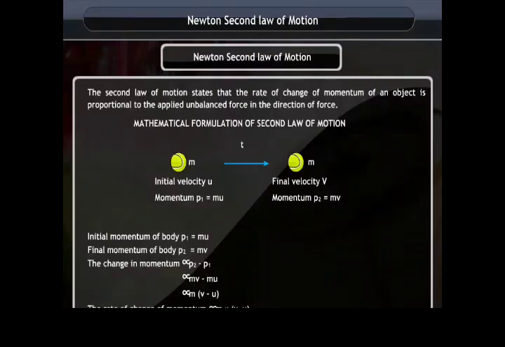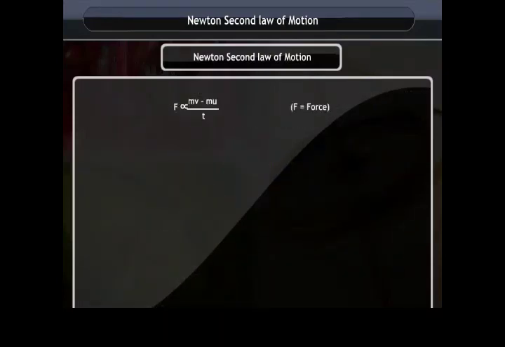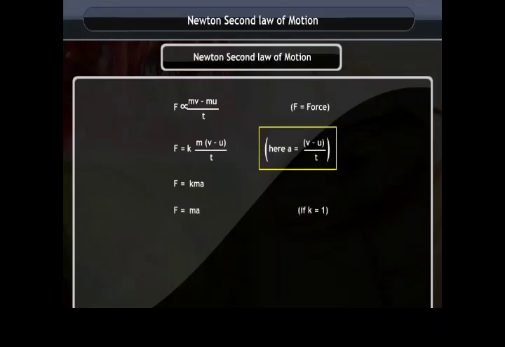The rate of change of momentum is directly proportional to m into (v minus u) by t. F is directly proportional to m into (v minus u) by t. F is equal to km(v minus u) by t, which is equal to kma. Here a is equal to (v minus u) by t, the acceleration, which is the rate of change of velocity.